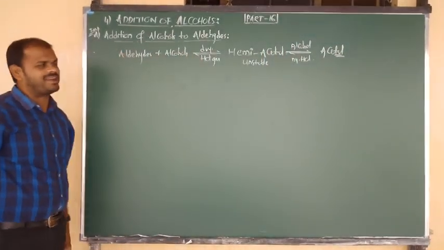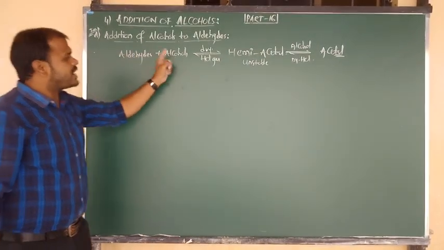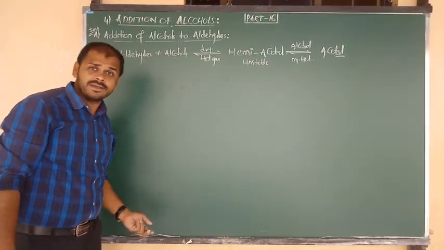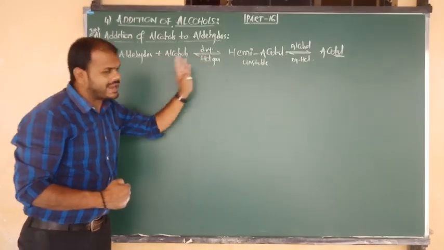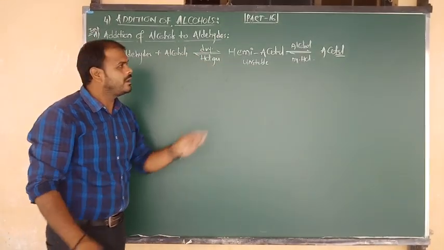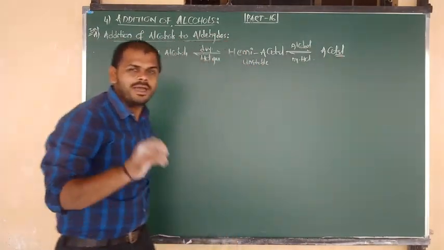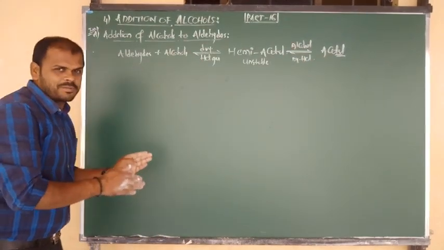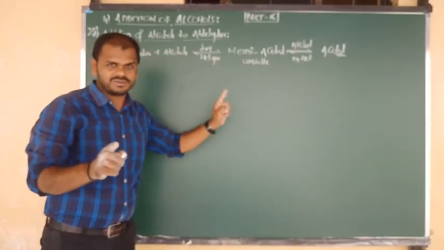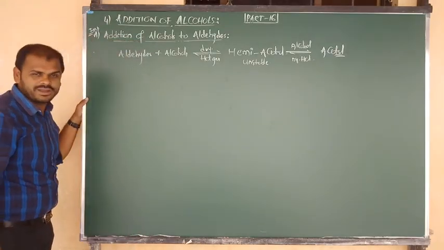This is your statement. Once again, how to read the statement? Aldehydes on reaction with alcohol, or you can say aldehydes on addition with alcohol in the presence of dry HCl, give hemiacetal, and finally they form acetals. So hemiacetal is the intermediate unstable product and acetal is the final product. This is your statement. Now for the statement, I am going to show you the reaction.